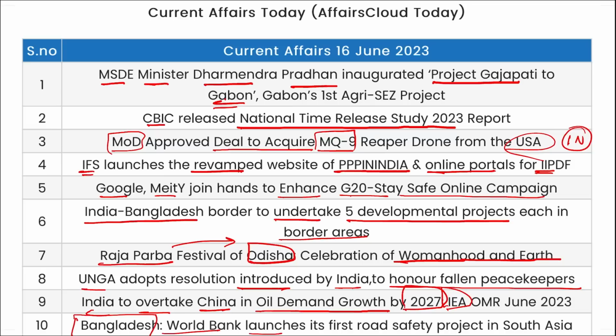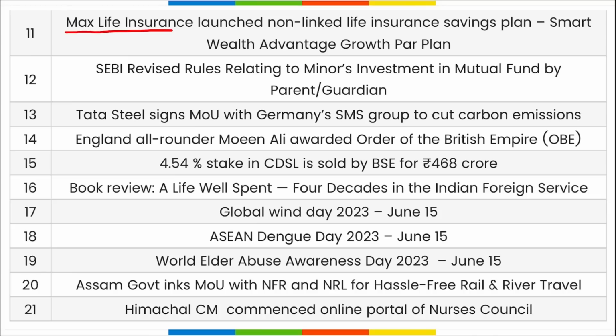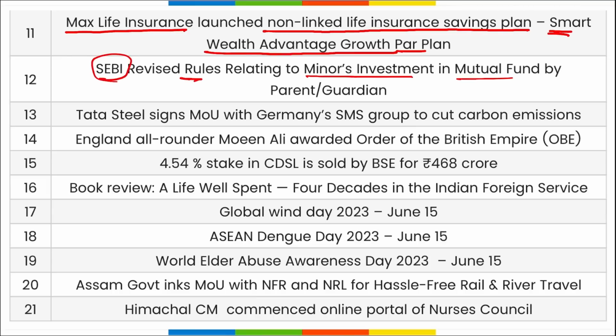Bangladesh: World Bank launches the first road safety project in South Asia. Max Life Insurance launched non-linked life insurance savings plan, that is Smart Wealth Advantage Growth Par Plan. SEBI has revised rules relating to minors' investment in mutual funds by parent or guardian. For the same, some guidelines have been launched.